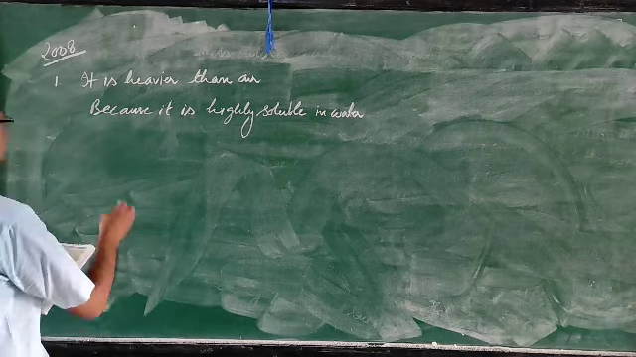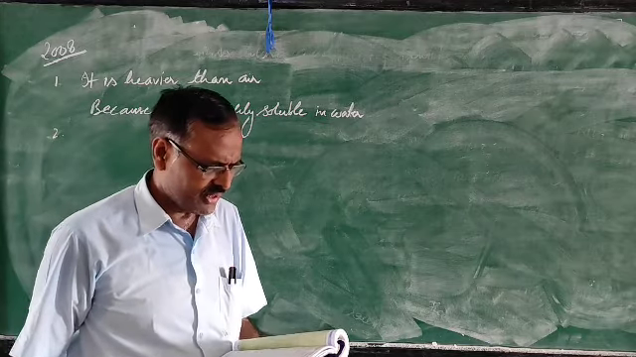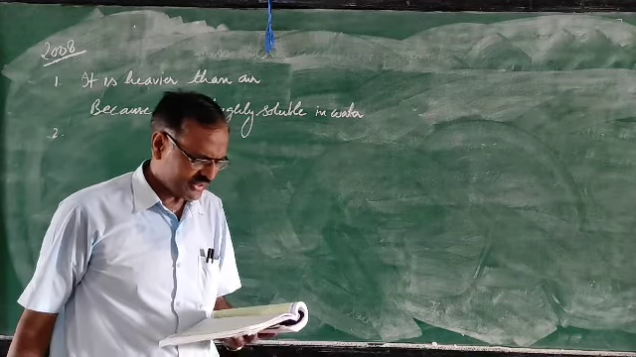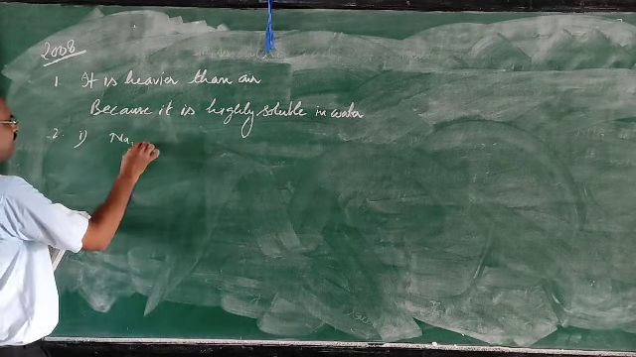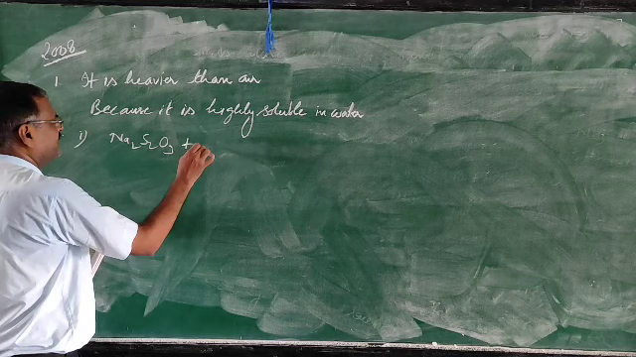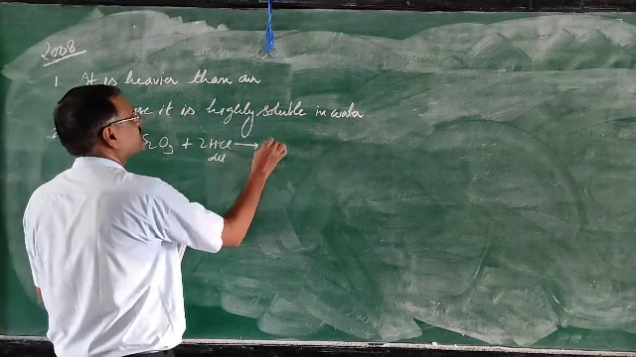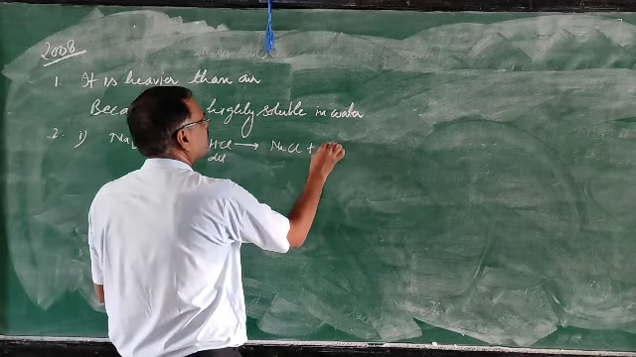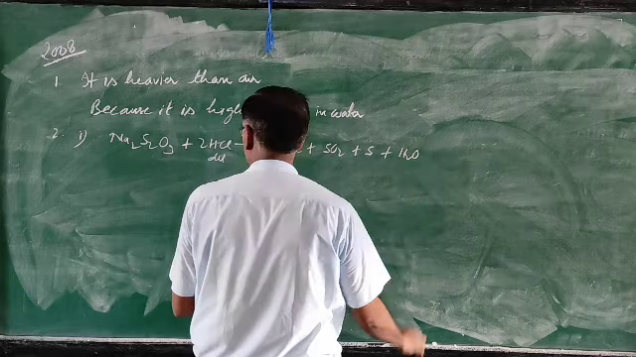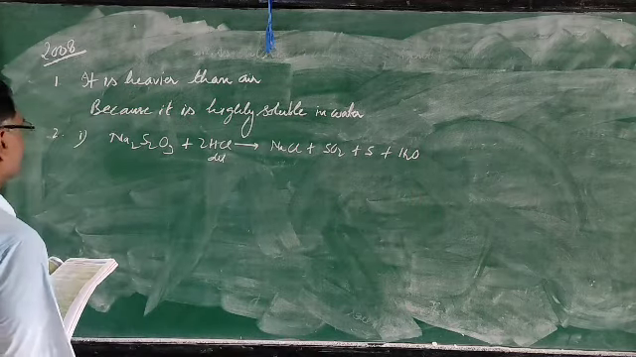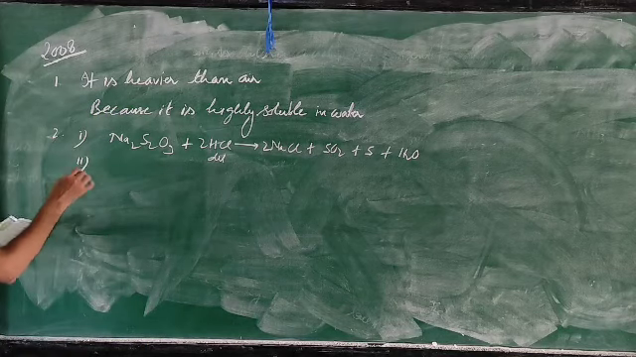Then second question: write the equation for the reaction of dilute HCl and sodium thiosulfate. So sodium thiosulfate is Na2S2O3. It reacts with dilute hydrochloric acid and forms salt, sulfur dioxide, sulfur and water. Balance it to get the equation.